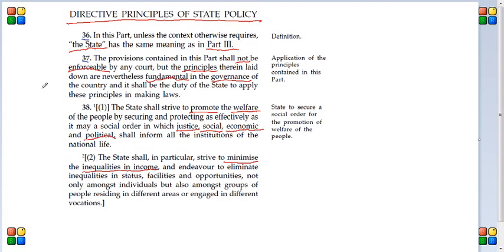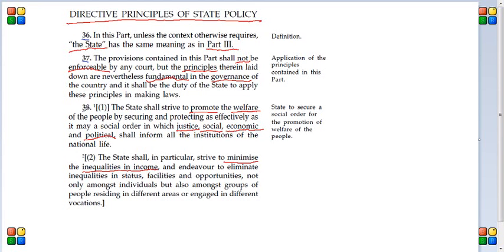That kind of enforcement is not possible through court, but principles mentioned in this should be taken into account while making any laws by the government. That's what it means. Like, government should make certain programs to decrease the inequality of people or something like that. We can say these are some kind of directions given to the government. That's what they mean. Some kind of guidelines, not exact rules.